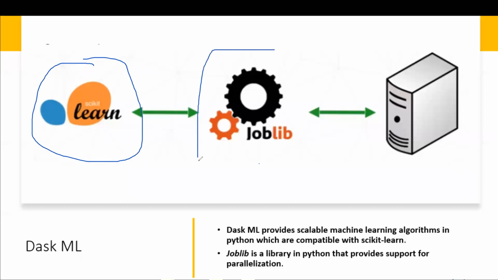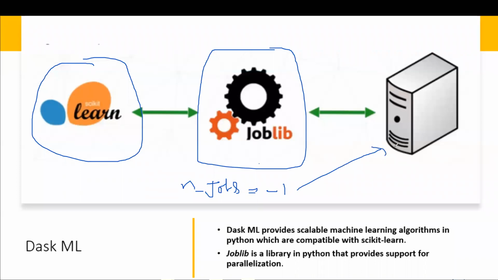Secondly, we have joblib, which gives you the same kind of function we use in linear regression in scikit-learn. In scikit-learn, if you pick any machine learning model, you have a parameter called n_jobs equal to -1. What is this going to do? It takes up all your CPU cores and distributes the computation across all those cores. Let's say your model was running on a single core or a dual core.